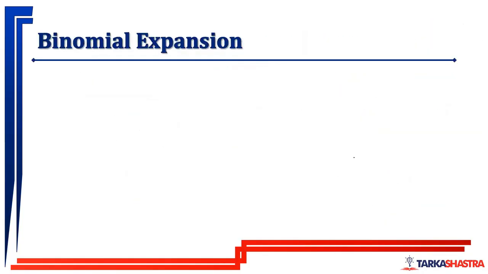binomial expansion. So what is binomial expansion? (a + b) to the power n. How do we write it? It is nC0 a to the power n, b to the power 0. Then nC1 a to the power n minus 1, b to the power 1.